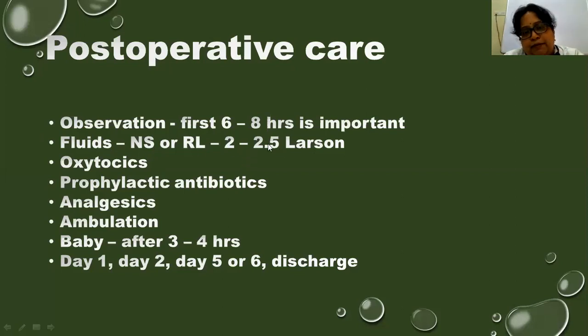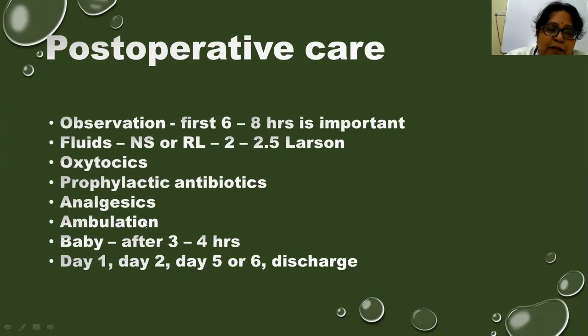And how much has to be given? At least 2 to 2.5 liters. It is not large, it's liters. And oxytocin, if required, you can give. And prophylactic antibiotics are started. We usually give Taxim injection 1 gram IV BD, and analgesics like diclofenac 1 ampule intramuscularly twice.